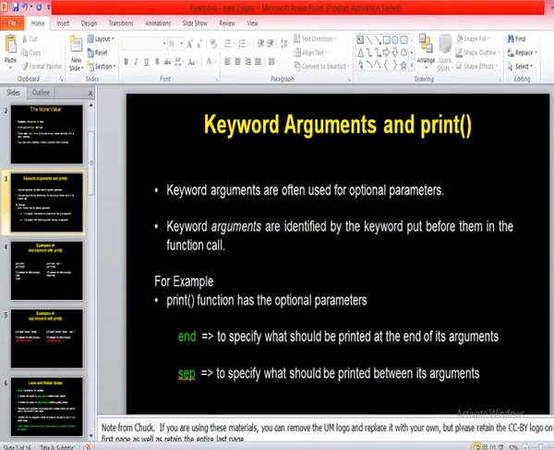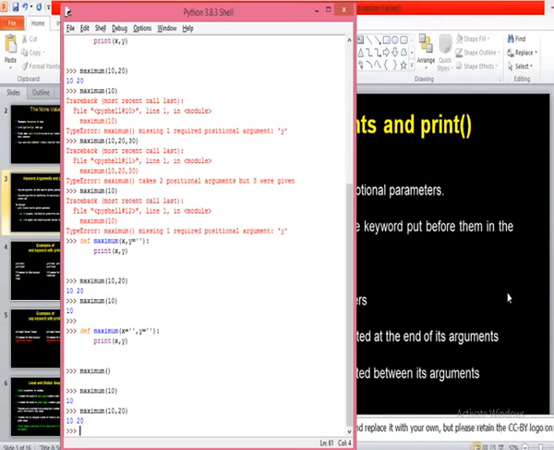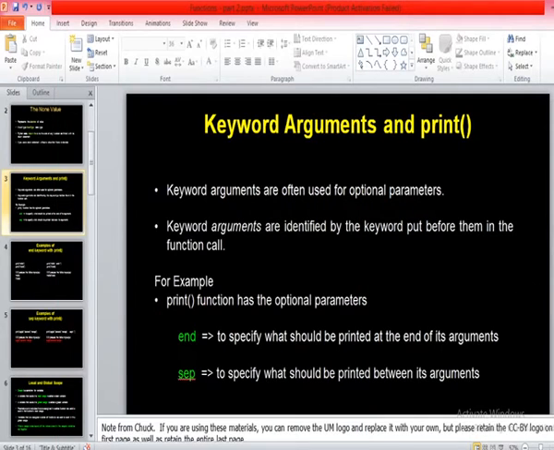Now with the print function. More about user defined functions, using optional parameters with user defined functions, you will study in the second module with the list and dictionary of Python. We'll see more on this optional parameter. There we have more advantage of using optional parameters with lists and dictionaries. But now here we'll see these keyword arguments with the print function.